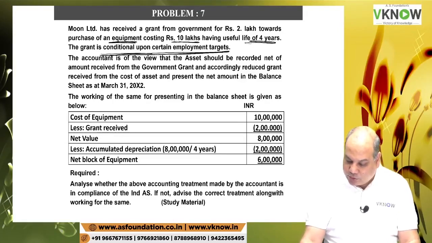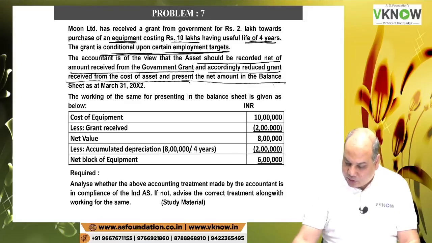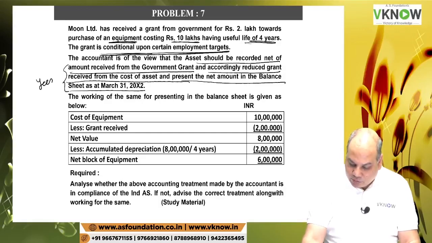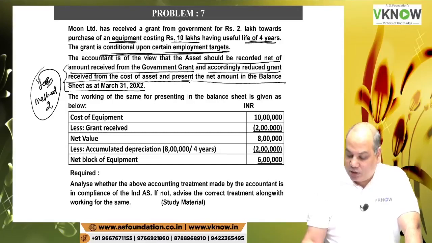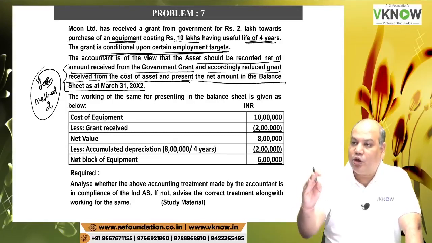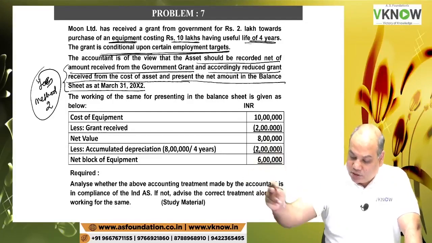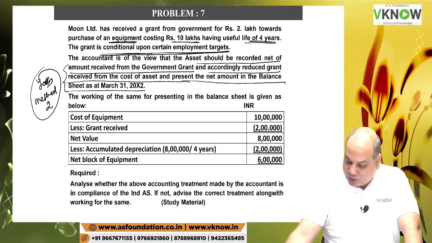The accountant is of the view that the asset should be recorded net of amount received from government grant, and accordingly reduce grant received from the cost of the asset and present the net amount in the balance sheet. Has he done the right thing? Yes. This is called method 2, because that is allowed by this standard. In this question he has adopted method 2, credit the grant to asset account. The working of the same for presenting in the balance sheet is given below. So they have done everything, you don't have to worry.